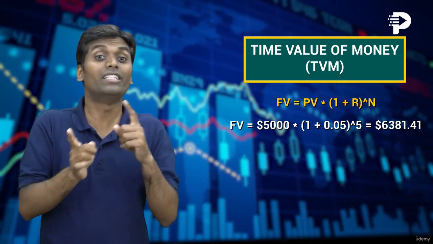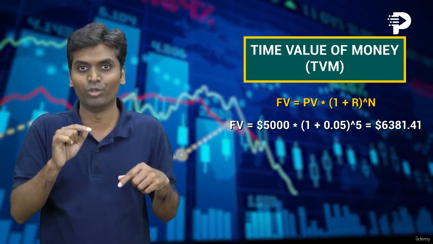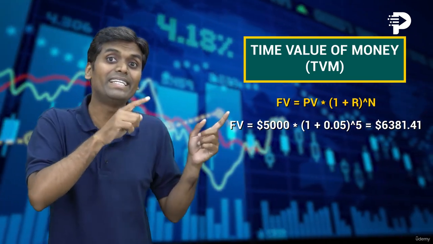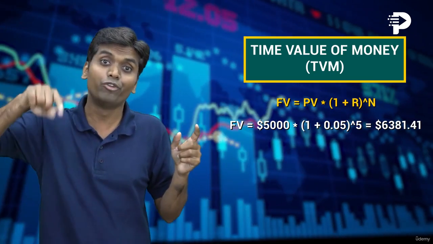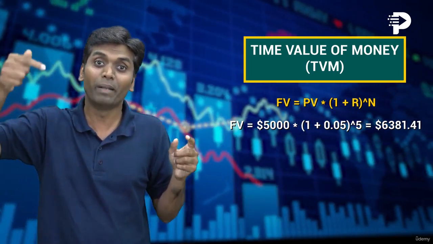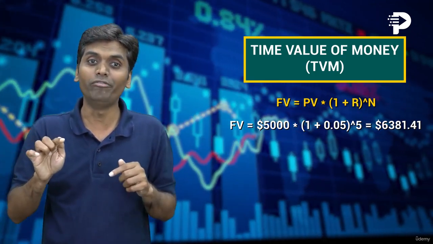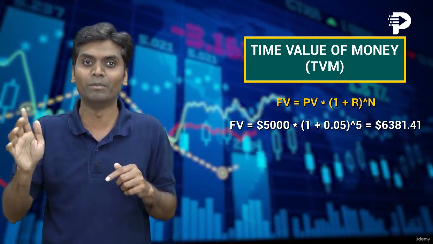So this goes the other way as well. That's what we are talking about right now, which is called the discounted cash flow. So this $6,381, which is a future value in 5 years, has a present value of $5,000 at an interest rate of 5% per annum.